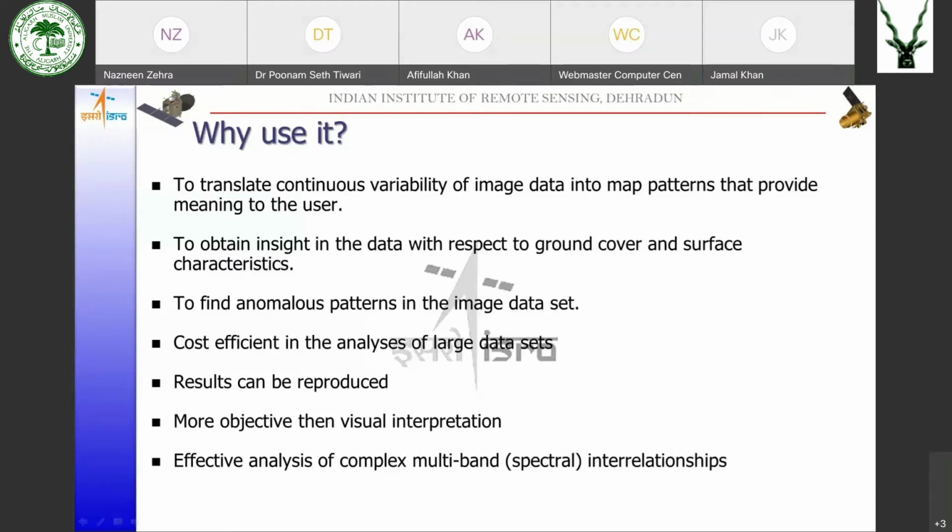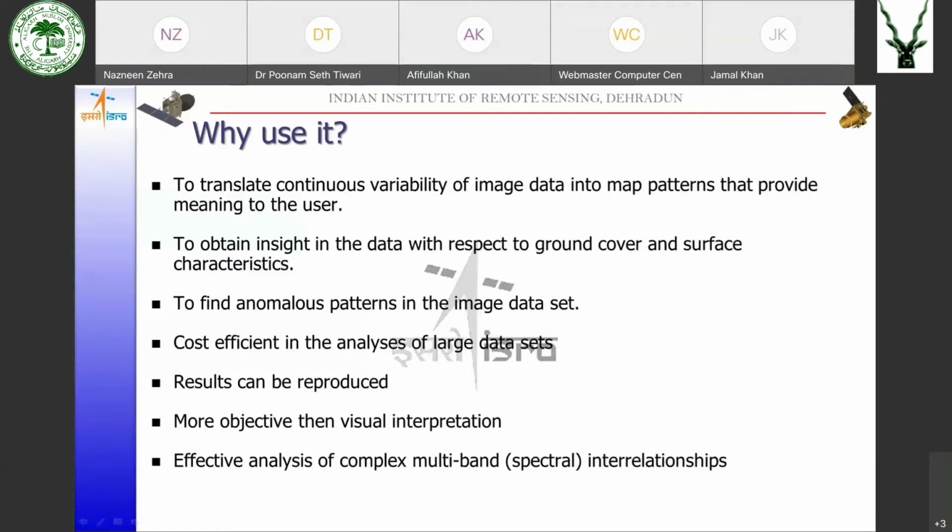Also, if you engage more than one person, the objectivity would not be there in the classification. One person has more interpretation skills, so he will interpret it in a different manner. The other person's interpretation skills are not matching with the first person, so the level of interpretation and finally map making would be different. So a lot of subjectivity comes when we are doing interpretation manually.